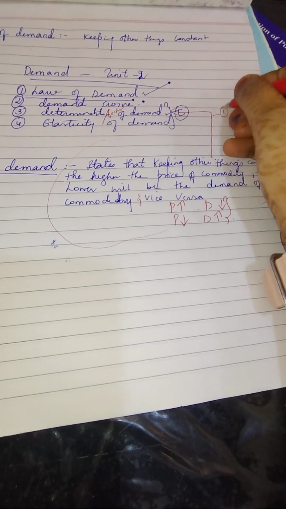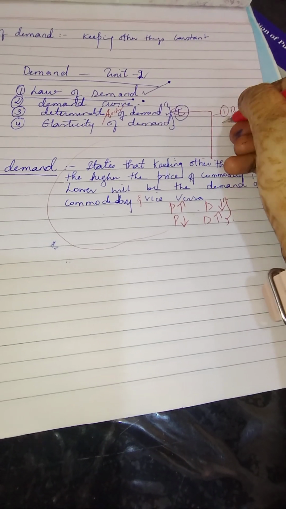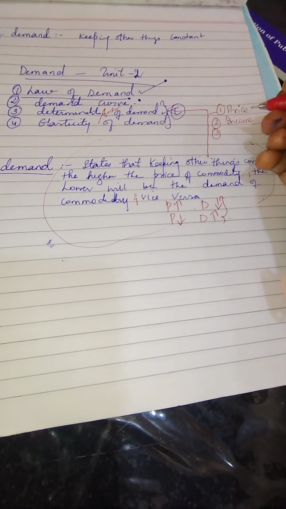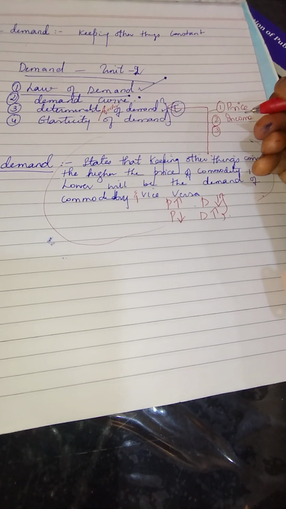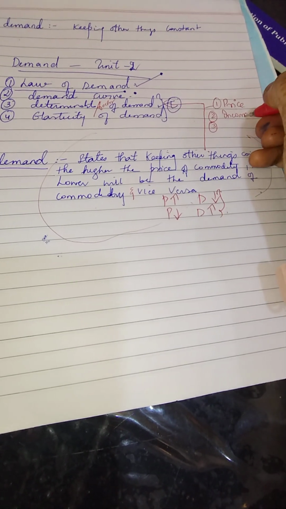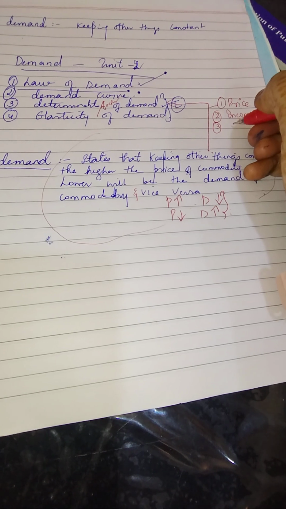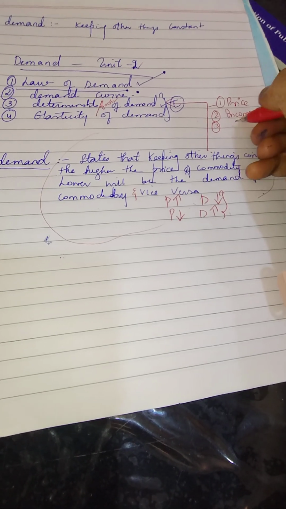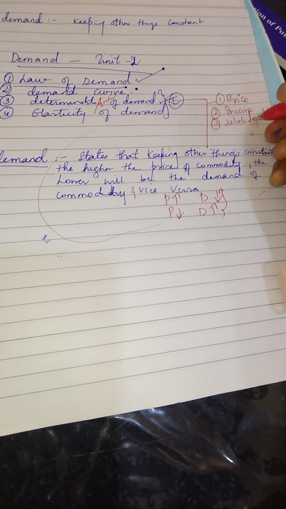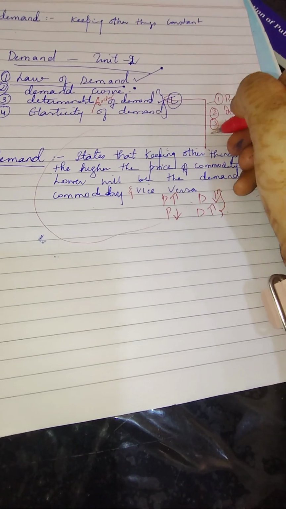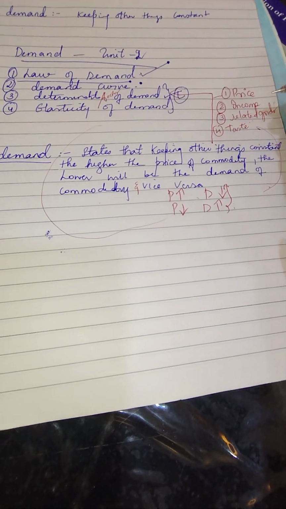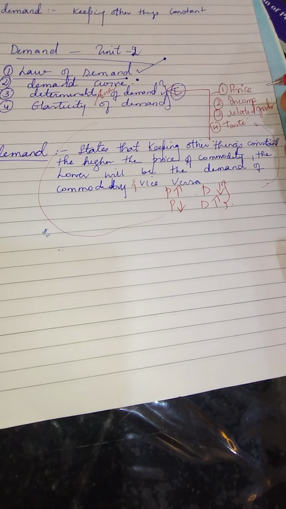The first factor we have learned in the law of demand is price. The other factor is income. We all know that if the income changes, the demand also changes. How does it happen? What is the equation behind that? We'll learn in the further session. Okay, the third one is your substitute goods or complementary goods. You can call them related goods. Briefly, related goods and services include your substitute and complementary goods. And the fourth one is the taste and preferences of the consumer, which also matters when I'm talking about fluctuation in the demand of the product or commodity.